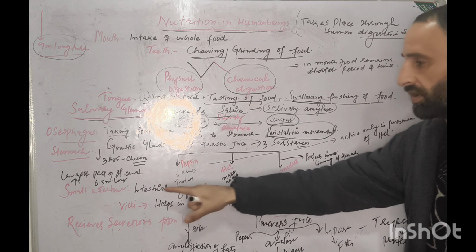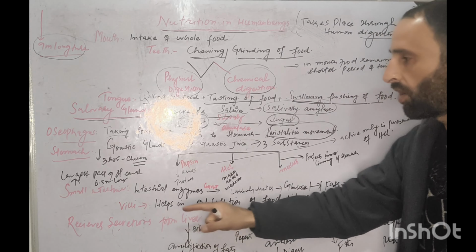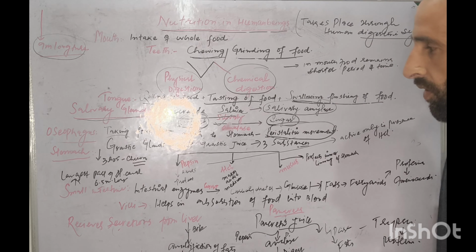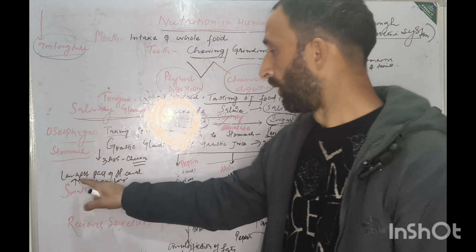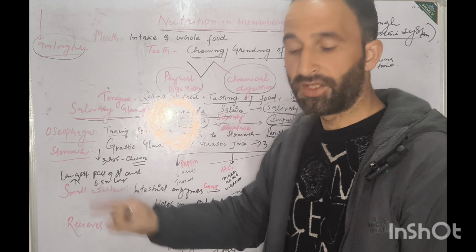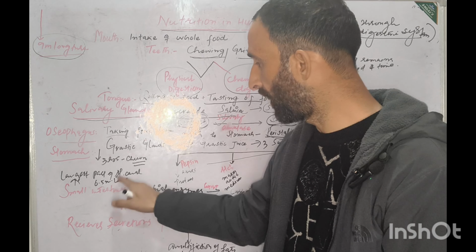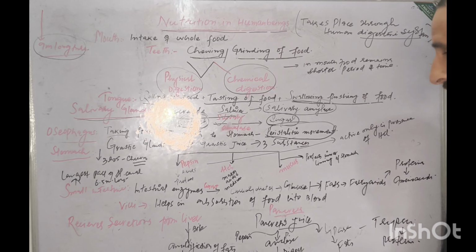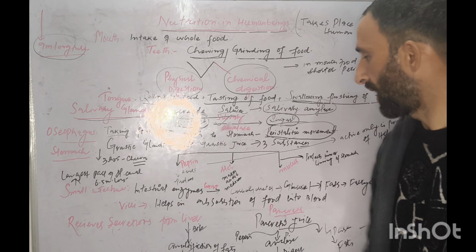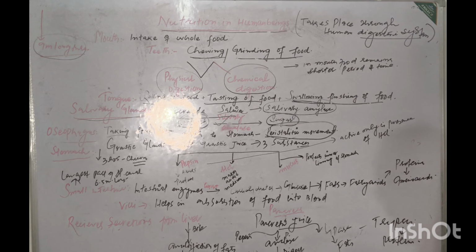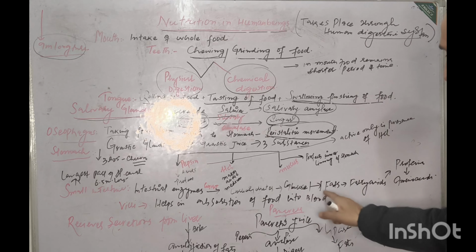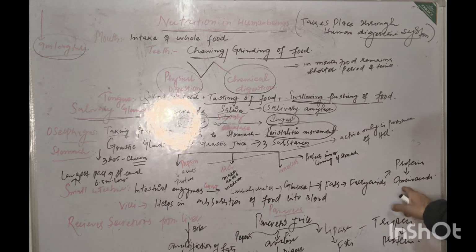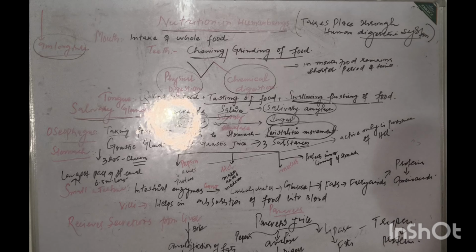Then this food goes into the small intestine. As you know, absorption of food takes place in the small intestine. Complete digestion of food takes place in the small intestine. The small intestine is the largest part of the alimentary canal, coiled, 6.5 meters long. It consists of intestinal enzymes which convert carbohydrates to glucose, fats to fatty acids, and proteins to amino acids.